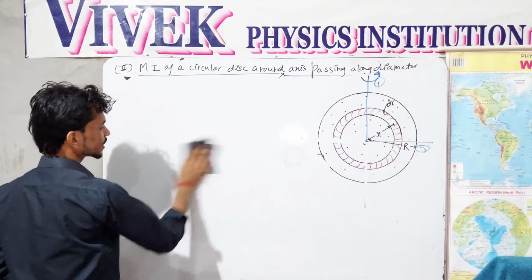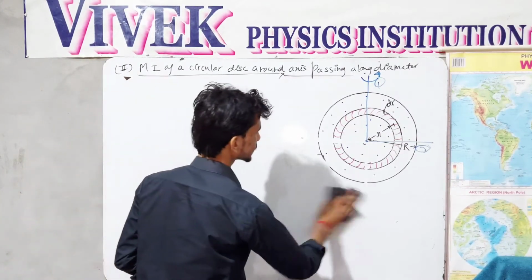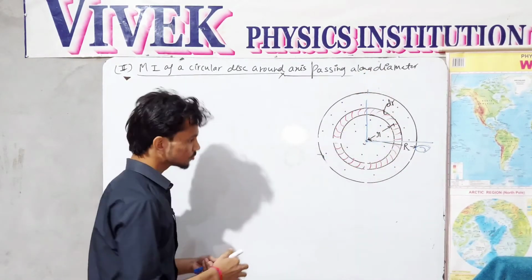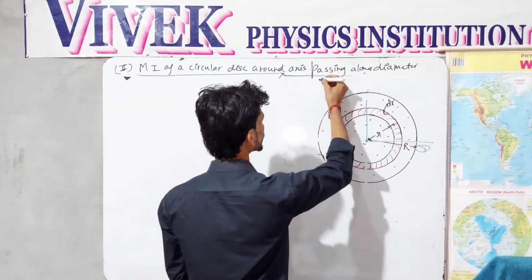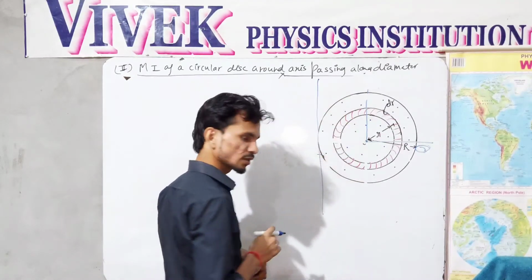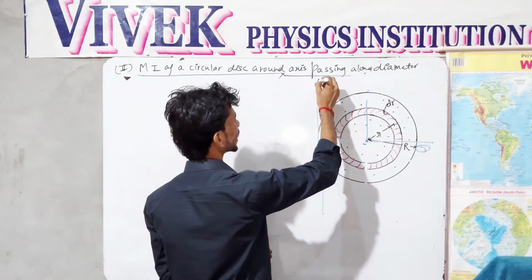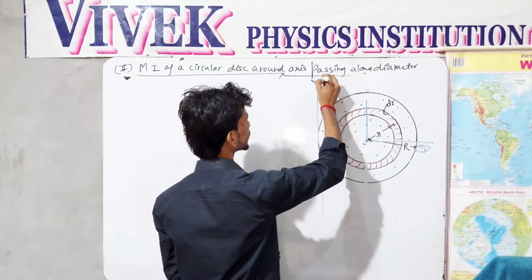Moving towards the third case, in which this disk is rotating around this axis, which is nothing but the tangent of this circular disk, and we are rotating in this direction.